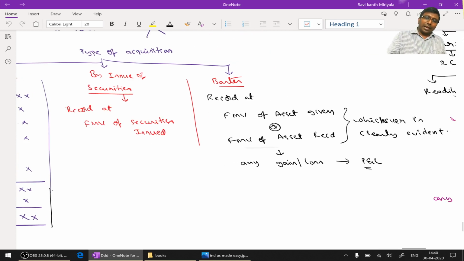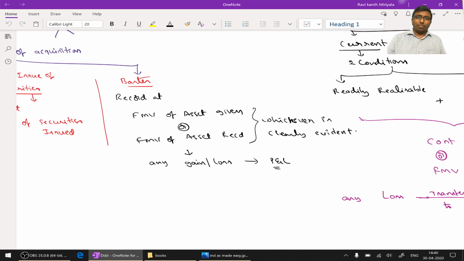Okay, right. And when it comes to barter system, as you know, you are giving one asset and you are getting an investment. Under this circumstance, it should be recorded at fair value, that is fair market value of the asset given or fair market value of the asset received, whichever is clearly evident. Clearly evident means whichever can be measured clearly, which value I have better clarity in measurement, then you should take that value as a consideration for acquisition of investment.